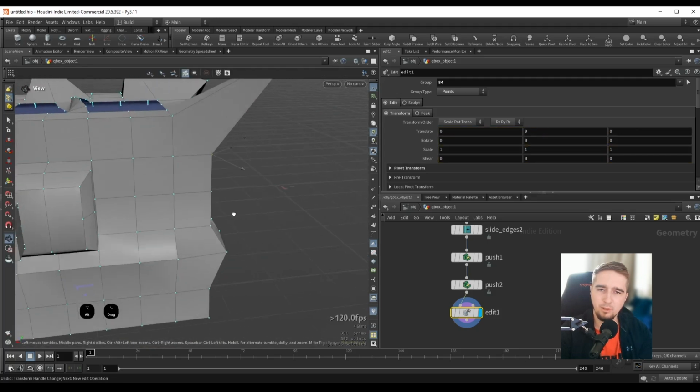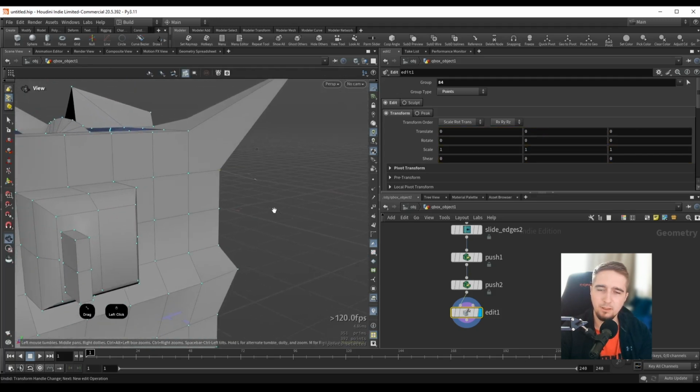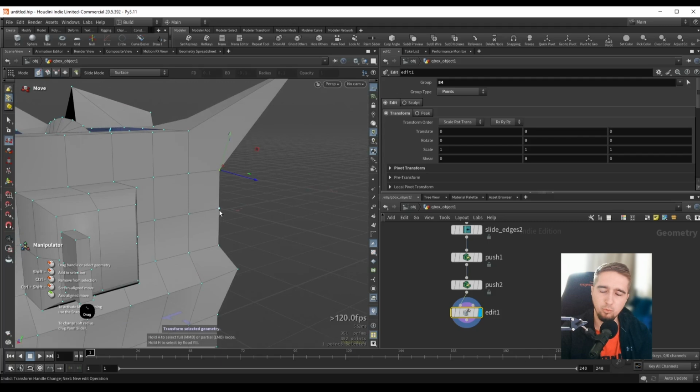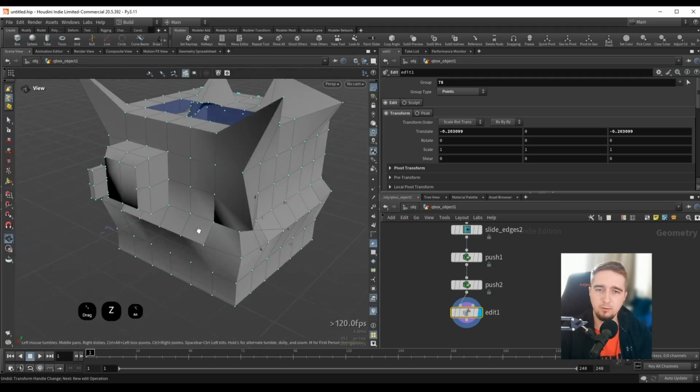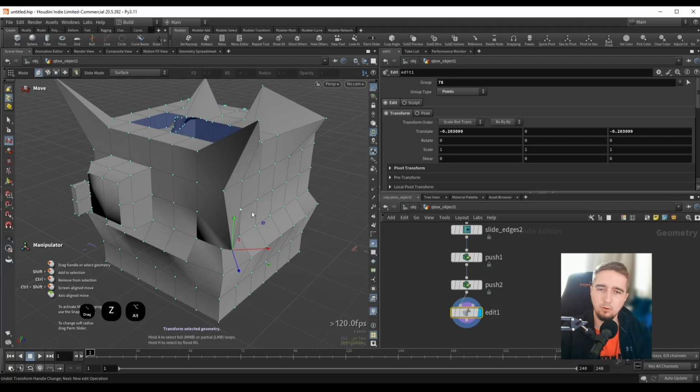But I think in most cases you might want to move this by using the middle mouse click, so you might want to move this on axis. For example, here if I want to push this along the Z, I will just use my middle mouse click and just drag this over. And here as well we have the selection radius. So if I hold down Z and move my mouse to the right, we can increase the soft selection, and all of this is really cool, and you can see how seamless this all integrates.